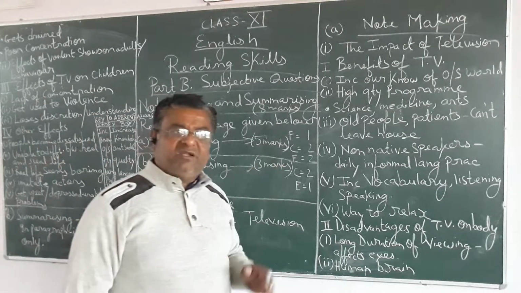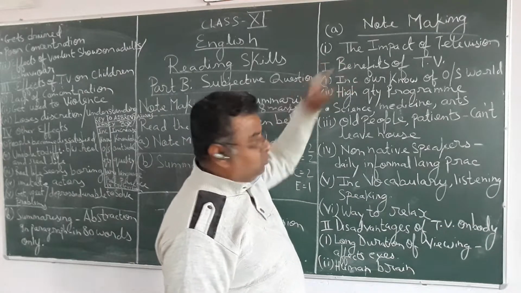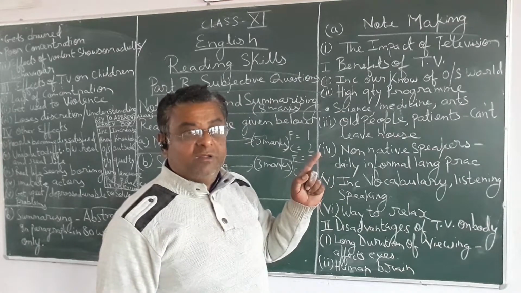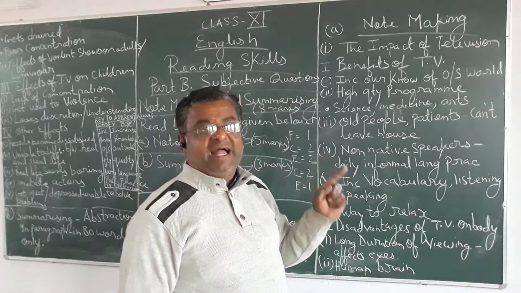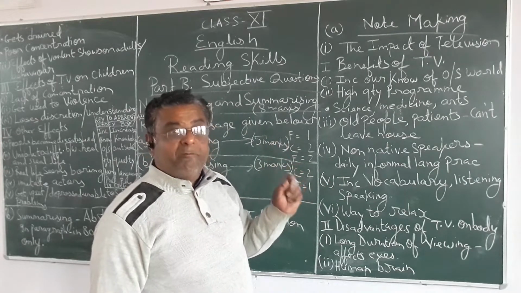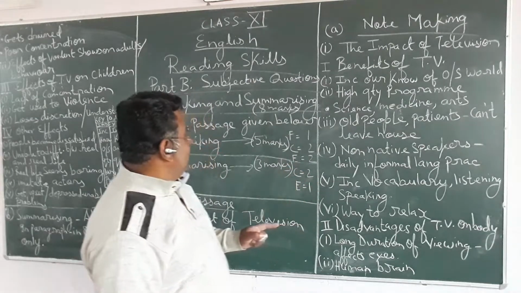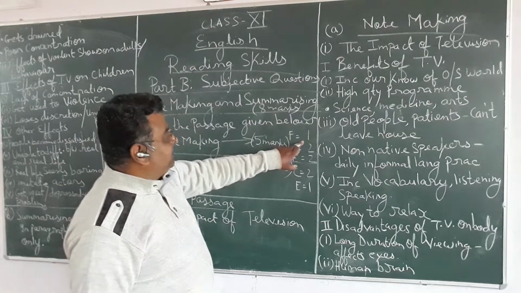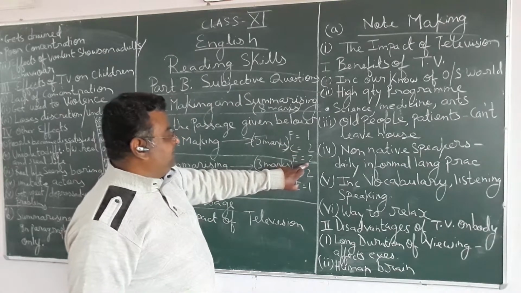Now, in the A part of the question, what are we making? We are making the notes. As I told you, what is note making? Note making means converting the passage into points using the headings and subheadings. Now, always remember, note making carries 5 marks. Format carries 1 mark, content carries 2 marks, and expression also carries 2 marks.